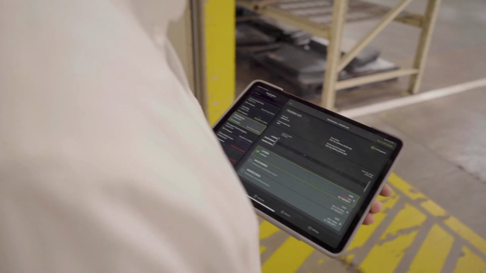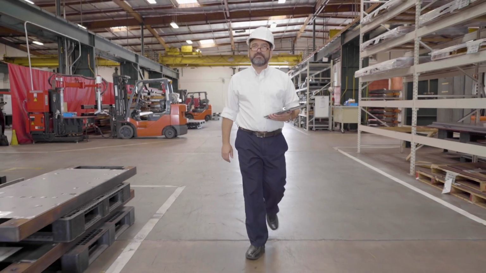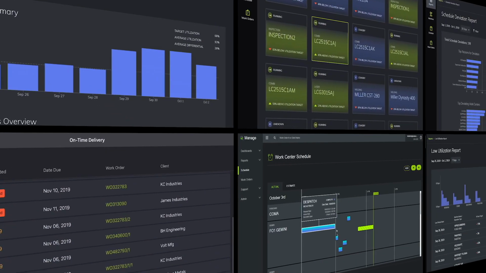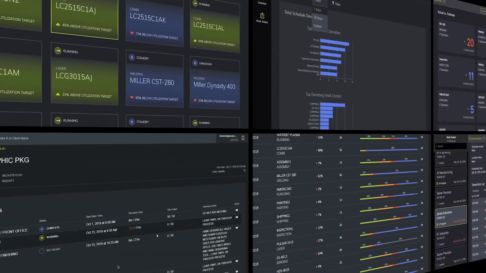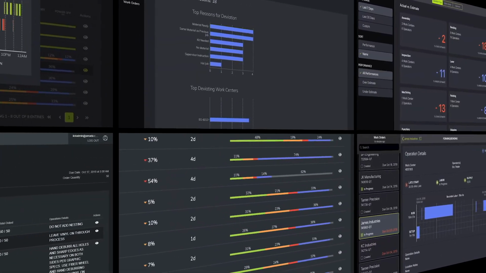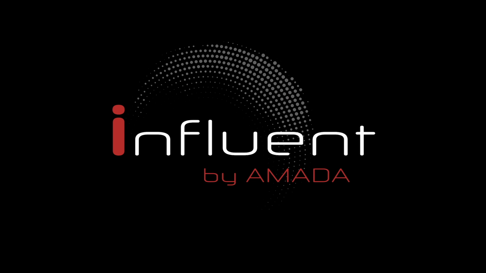Influent by Amada delivers accurate and verifiable data collection coupled with valuable real-time analytics for continuous improvement. Don't risk the future of your business on incomplete and unverified data. Choose Influent by Amada.